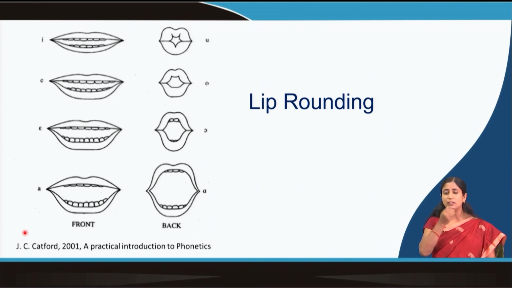So you are saying sounds like E, A, but when you are rounding your lips, you are producing sounds like Oo, O, and in between the spreading like E and total rounding like Oo, in between also there are various stages like E, A, O. So you can see, right, and all these are actually vowels, different types of vowel, different qualities of vowel.